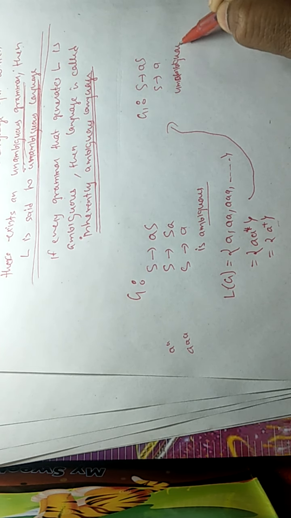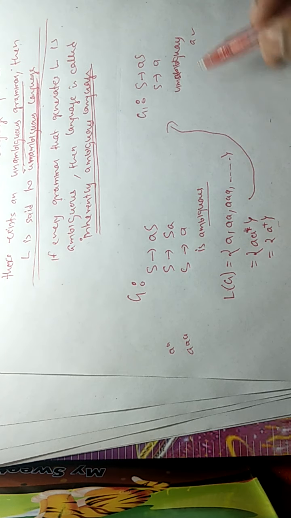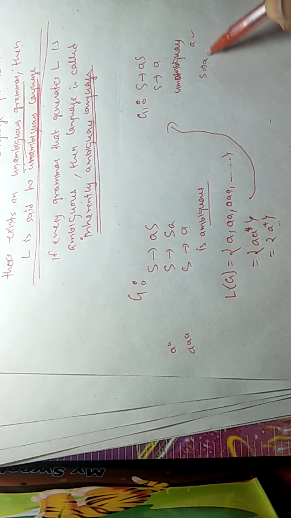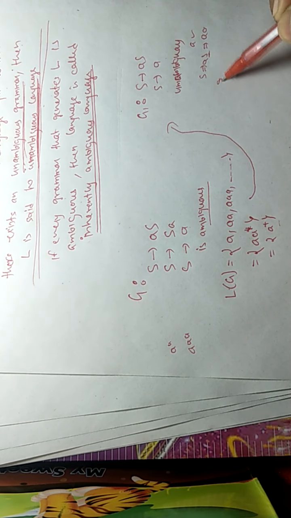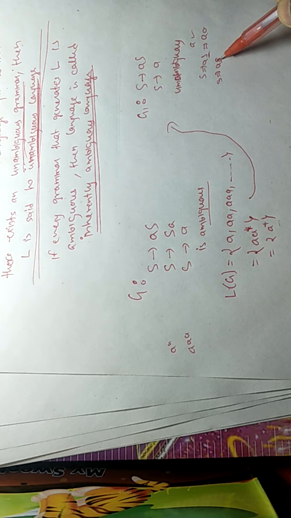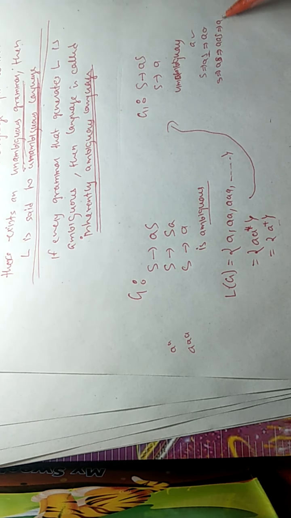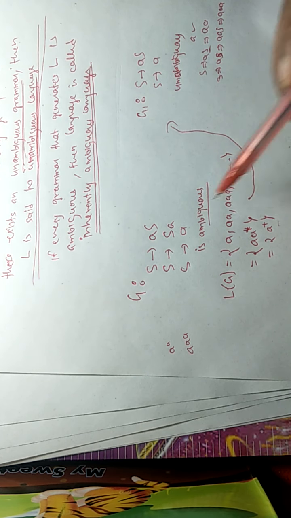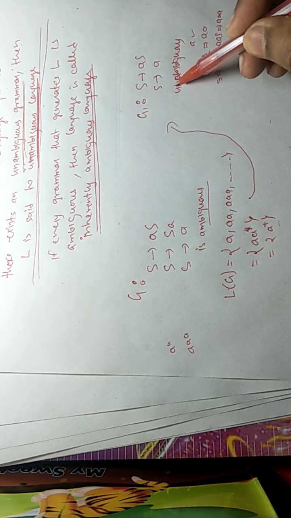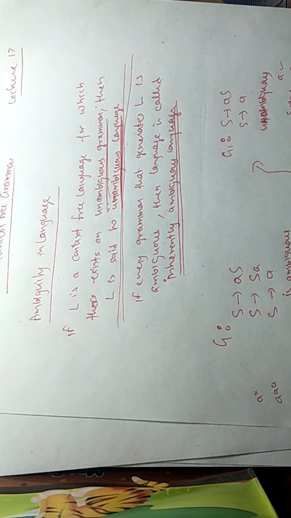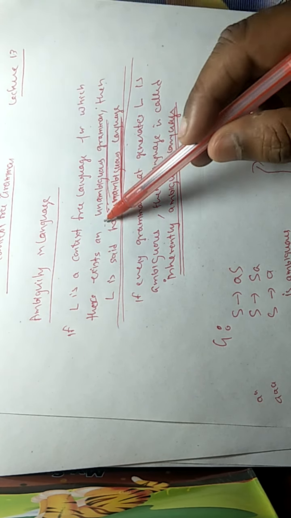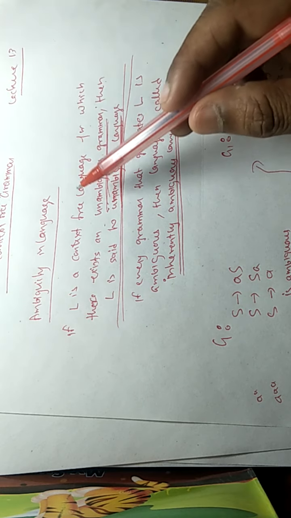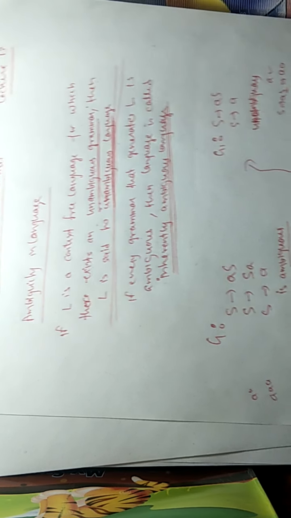Why? Because there is only one way to derive A, there is only one way to derive double A, and there is only one way to derive AAA. For any string there is only one derivation tree. So for that particular language we have an ambiguous grammar and also an unambiguous grammar. But as per the definition, if there exists an unambiguous grammar for a particular language, then L is said to be unambiguous language.